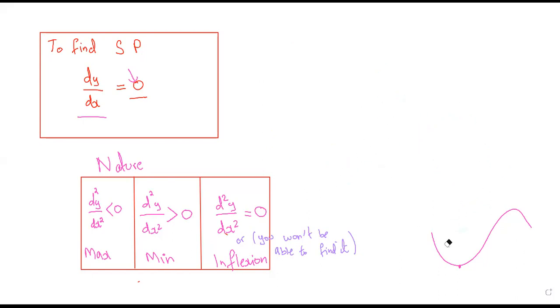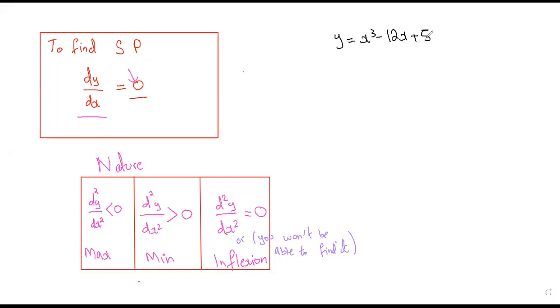Now, obviously, in the exam, they're not going to give you curves. It could be that they give you, but obviously they are going to play with the equation. So I'm going to write down a question. The equation is y equals x cubed minus 12x plus 5. Okay, this is your question. Find the coordinates of the stationary points on the curve y equals x cubed minus 12x plus 5. So this is your curve. You need to find the stationary points.